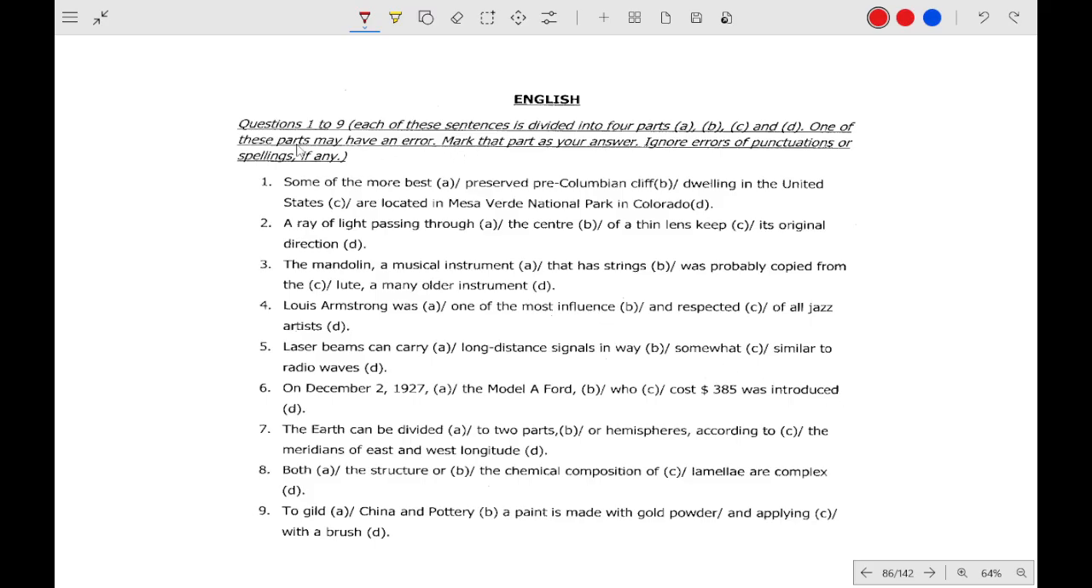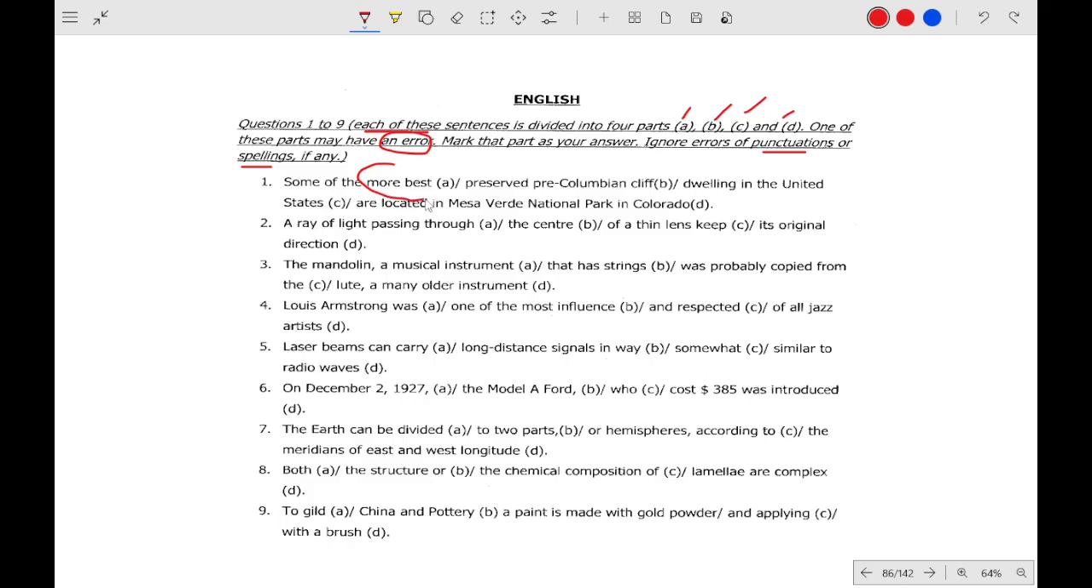Okay, so questions 1 to 9 have been divided into 4 parts, A, B, C and D. One of these parts has an error. We have to find which of these parts has an error, and we have to ignore punctuation and spelling errors. That means if there are commas, semicolons, and other full stops, we have to avoid that. Only the grammatical error counts. So the first question is: some of the more best.